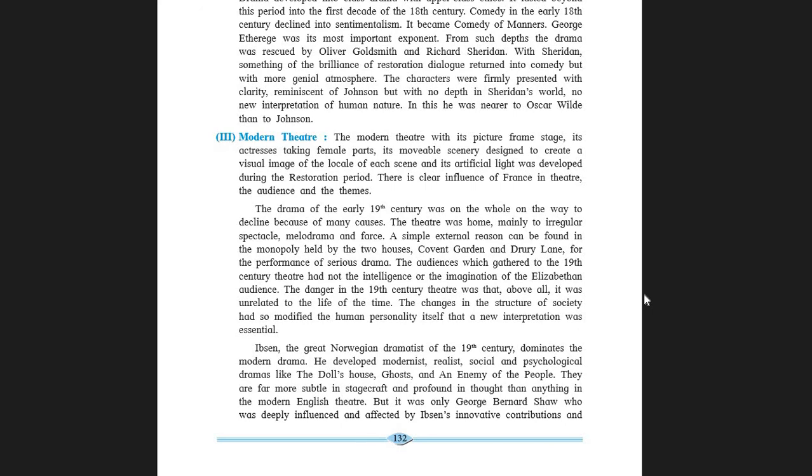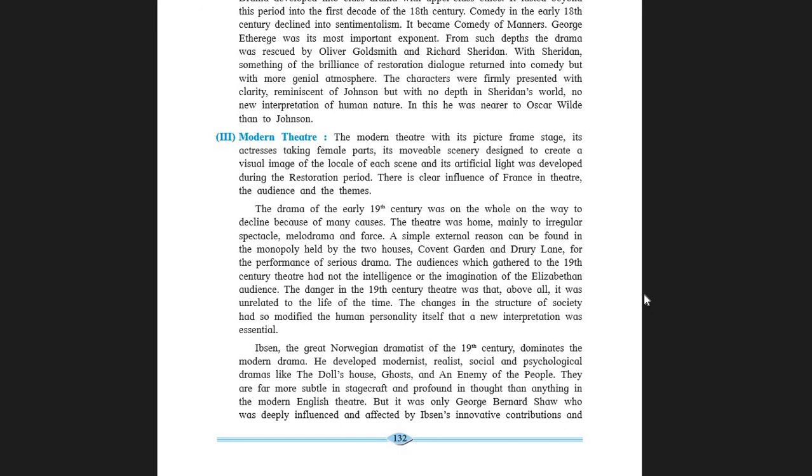Then, what about the backdrop? The backdrop of the stage, the curtains behind, the scenery behind, they started moving. So the scenes were changed. The scenes were designed and changed as per the need of the drama. So this was to create a visual image of the locale. If it is a village, the backdrop with movable scenery will show the village.